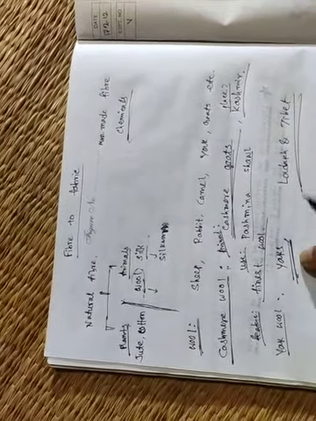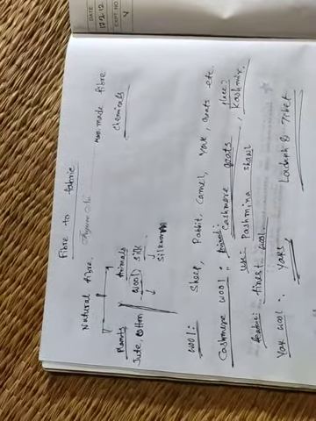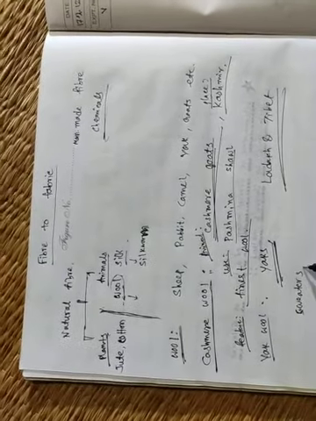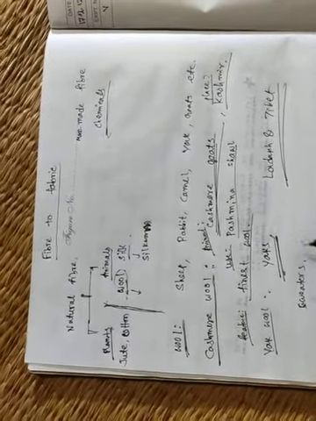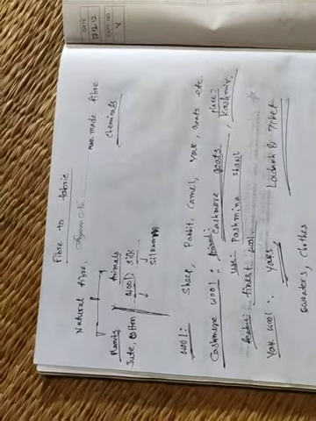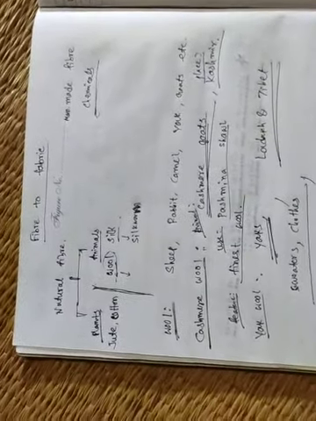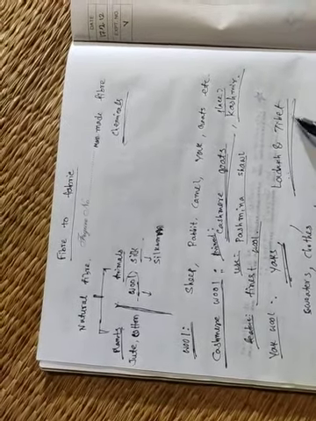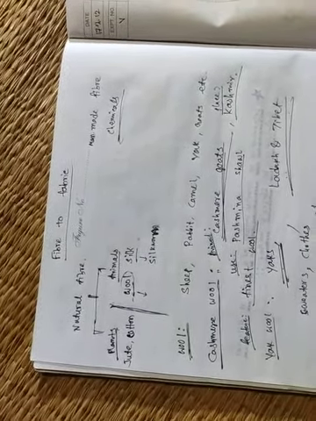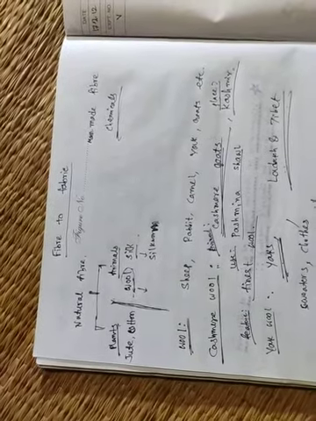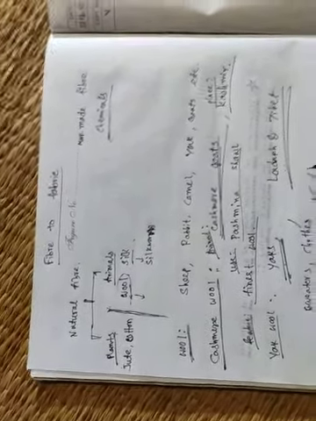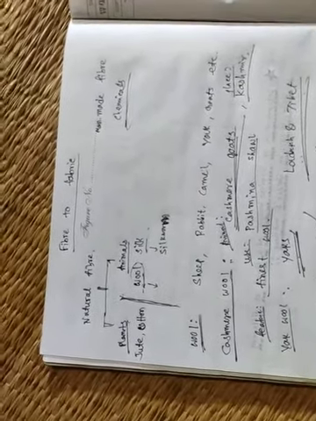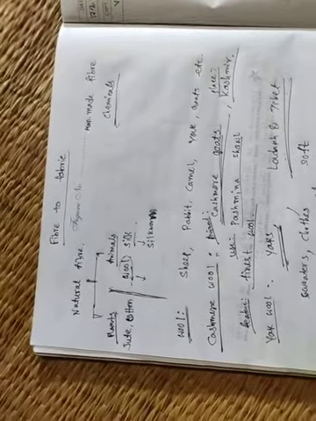First animal name, yaks, then place, Ladakh and Tibet, then uses, to make sweaters, clothes, etc. Next, feature. This will be very soft.